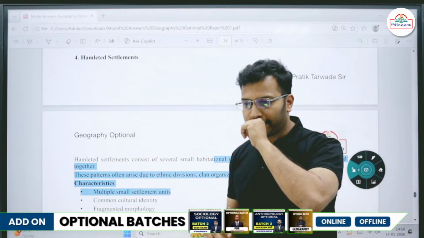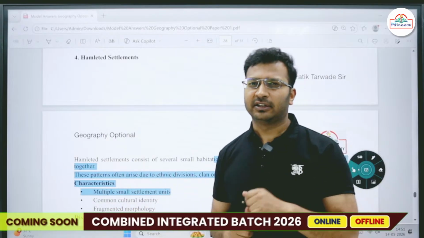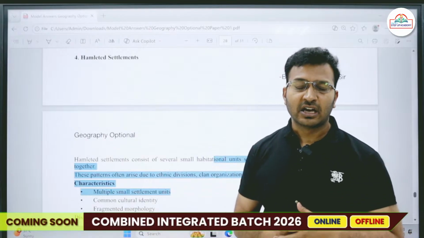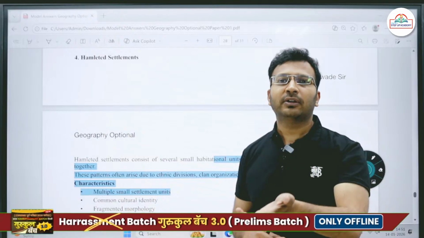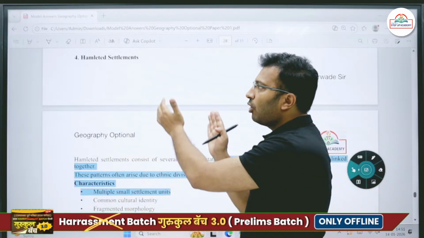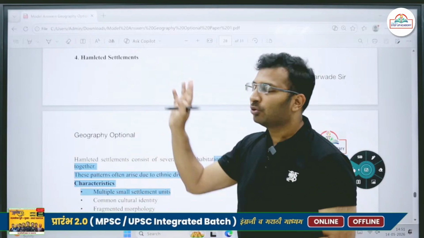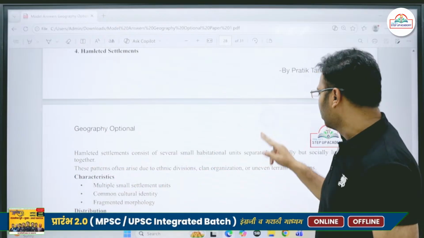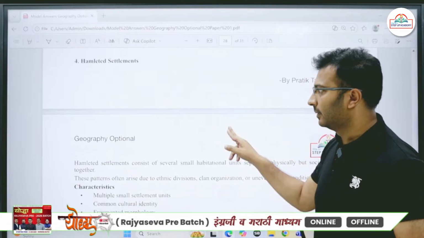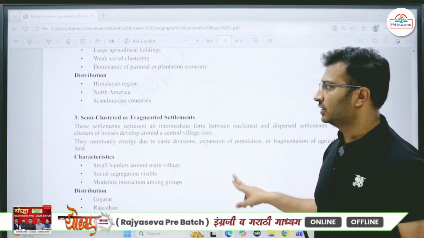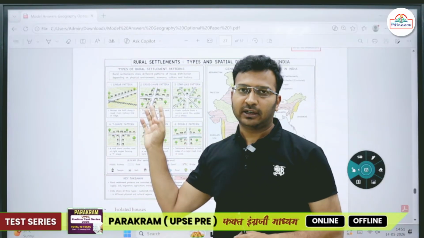For example, recently I visited one village, Tenzin village, in Arunachal Pradesh. In Tenzin village, the entire population belongs to one particular family. Okay, so it was a small hamlet, and all the houses in that entire small area belong to one particular family. Okay, so they are socially linked together. So this is depending upon the morphology. We have different types of settlement. Then depending upon the shape, we also have different types of rural settlement.